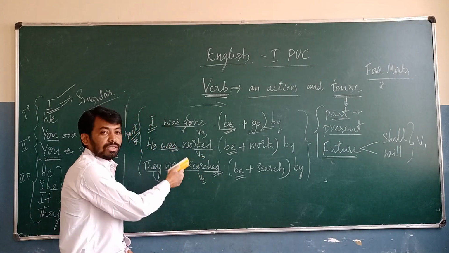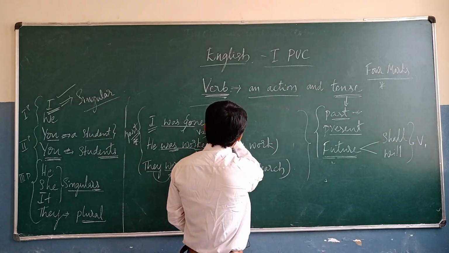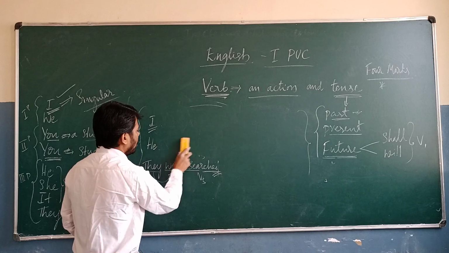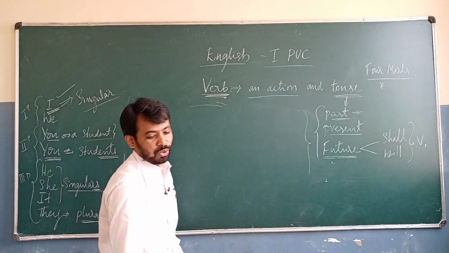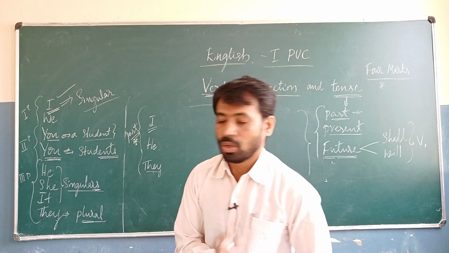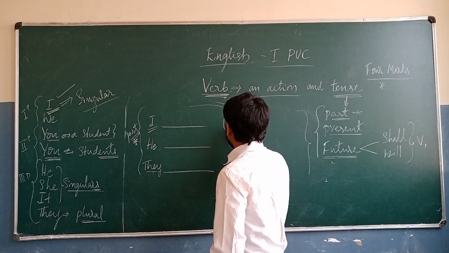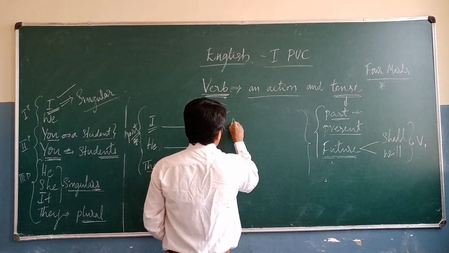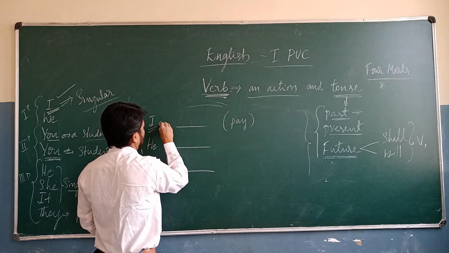Okay. Observe this one as I come to the last one. Here also we are going to observe only one verb in the bracket. Look at this one. Don't get confused here. If there is only one verb in the bracket, I am going to look at this one.